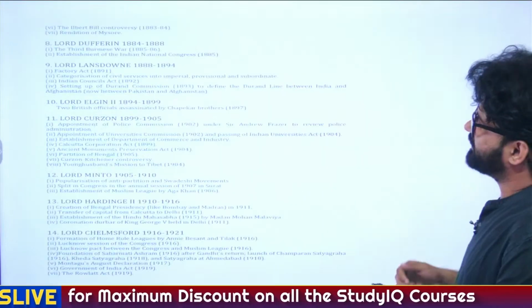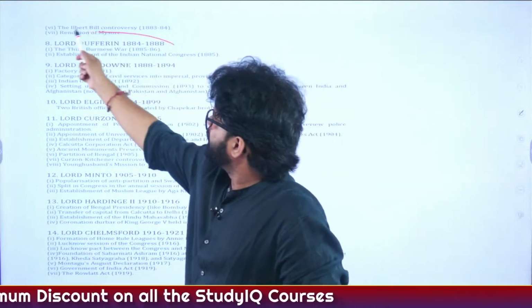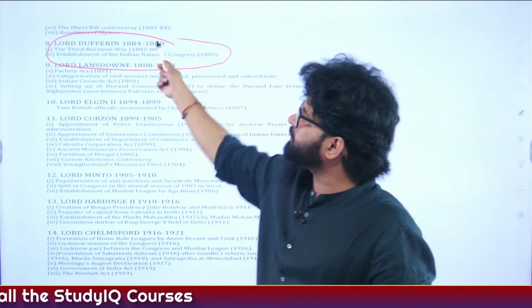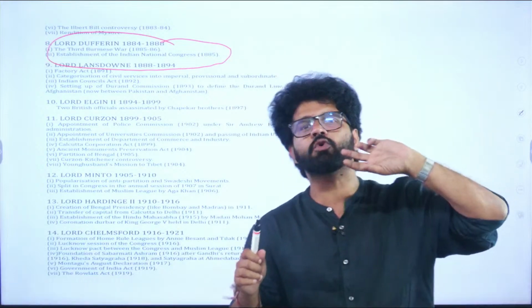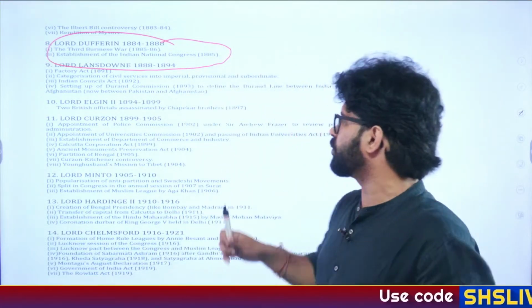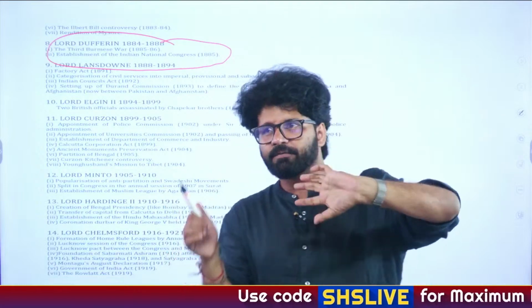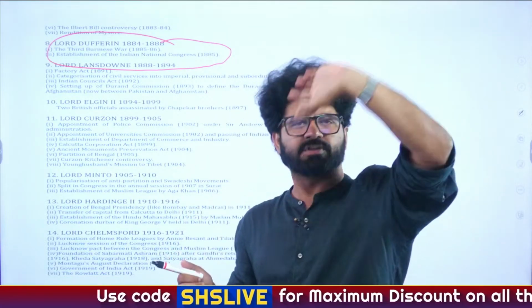So all these things are important. Lord Dufferin. We have talked about Governors, Governor Generals, Viceroys, and I have told you that you don't have to mug up all these Governors, Governor Generals, Viceroys. You just have to keep a tab that when something important is happening, who is the Governor General or Viceroy.